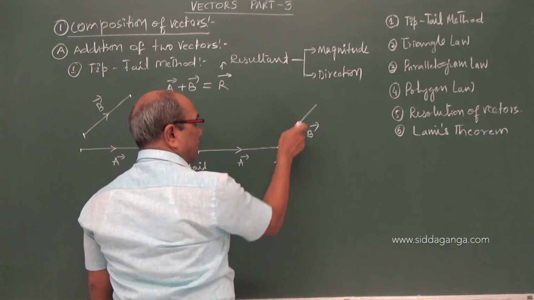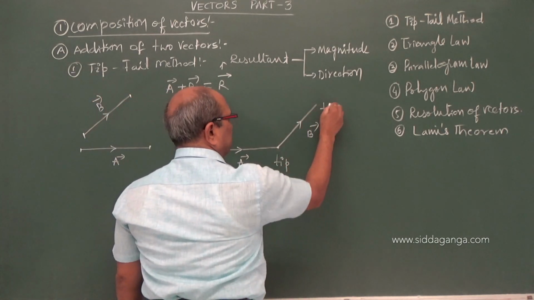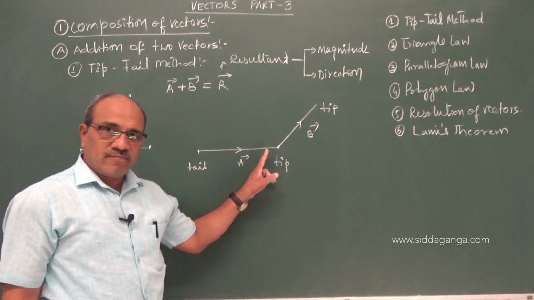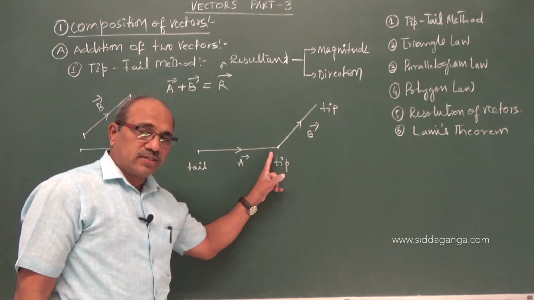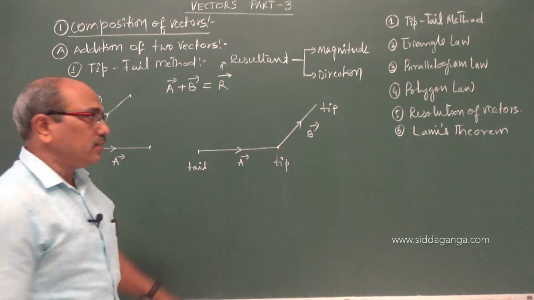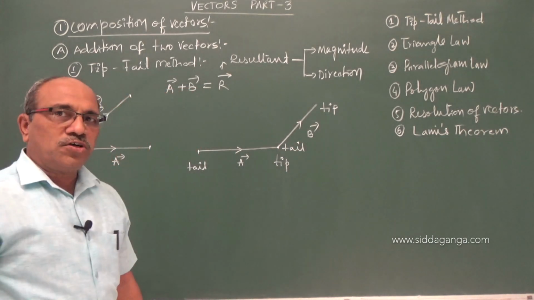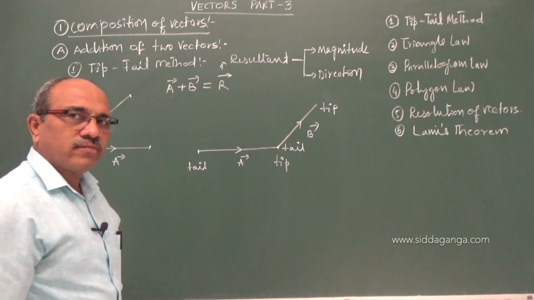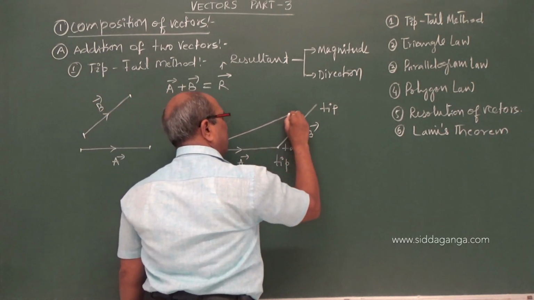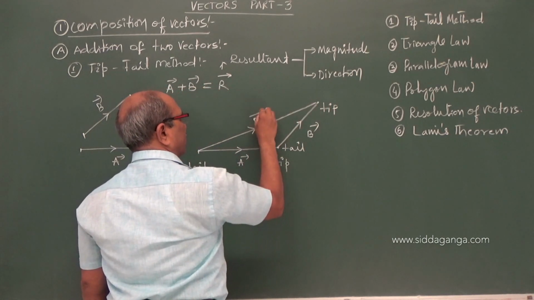Now it is the tail of B, but tip of this. Now B vector tip is here. What have we done? Tip of the first vector is joined with the tail of the second vector. This is the tail of the second vector. Now what the tip-tail method says is, tail of the first vector is to be joined with the tip of the second vector. This is the resultant.